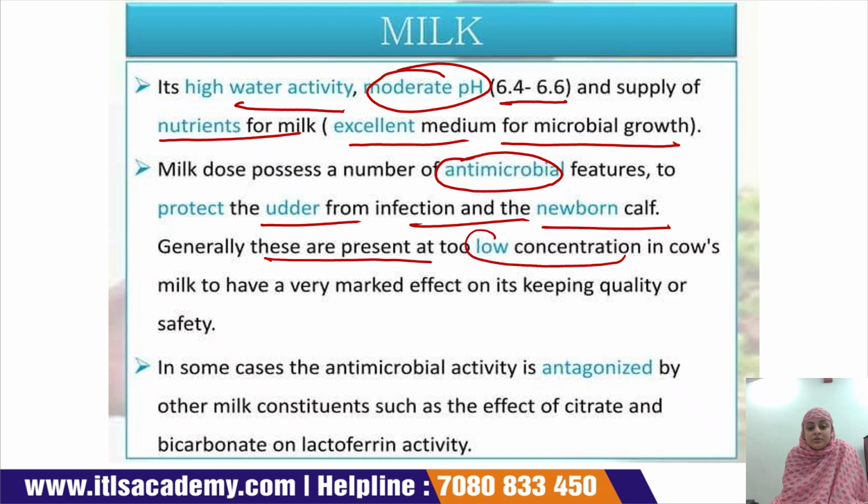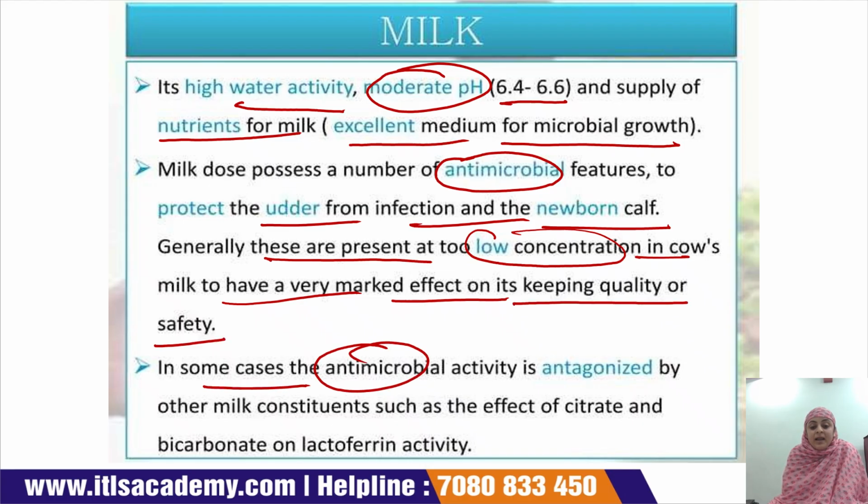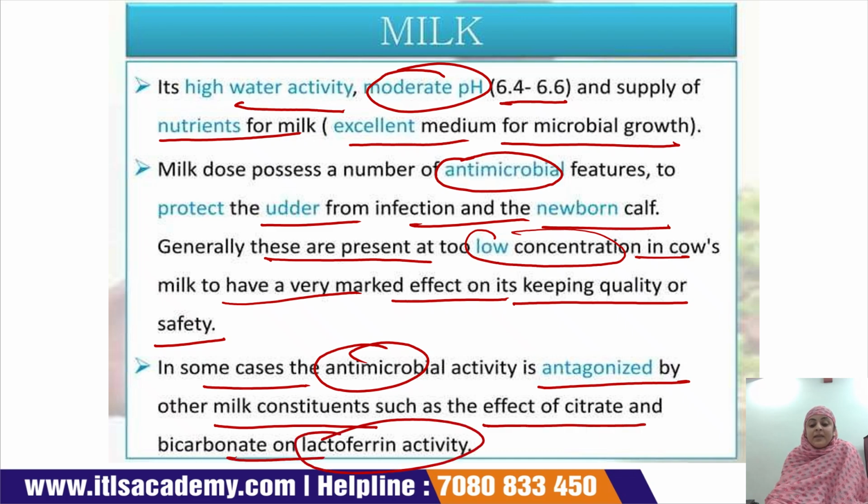Generally, they are present in low concentration in cow milk, too low to have a very marked effect on its keeping quality or safety. In some cases, the antimicrobial activity is antagonized by other milk constituents, like the effect of citrate and bicarbonate on lactoferrin activity.